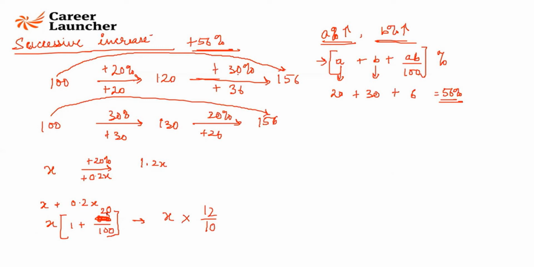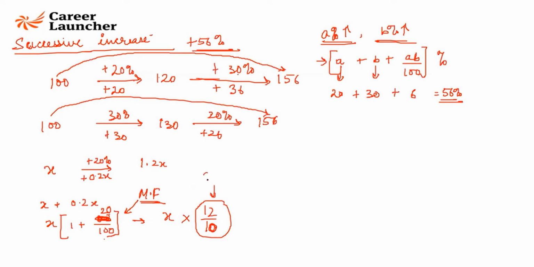For R percent increase, 20% increase, 1 plus 20 by 100. This 12 by 10 over here, or this 1 plus 20 by 100, is what I am referring to as the multiplication factor. Now, where will multiplication factor come into picture? Let me tell you. This I told you is the multiplication factor, 12 by 10. You can also write it as 6 by 5. You can argue with me later, but I would want to keep 10 in the denominator because cancelling will be easy.